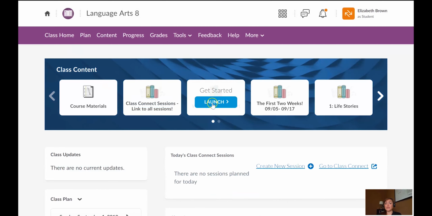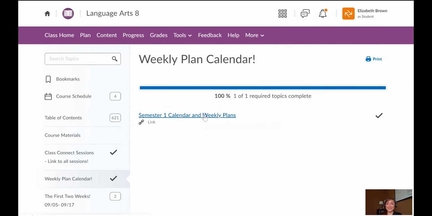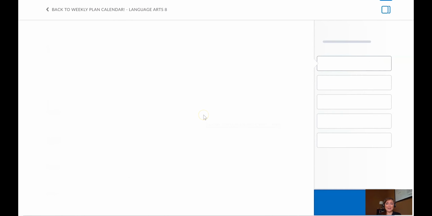That I want you to see is our weekly plan calendar. And this is pretty unique to our English class. But in this weekly plan calendar, and I'm going to start clicking through because it takes a while to load. I don't know if it's my internet today or not. But this weekly plan calendar is going to give you a month overview that's going to look really similar to your plan tab. And it won't be very detailed.